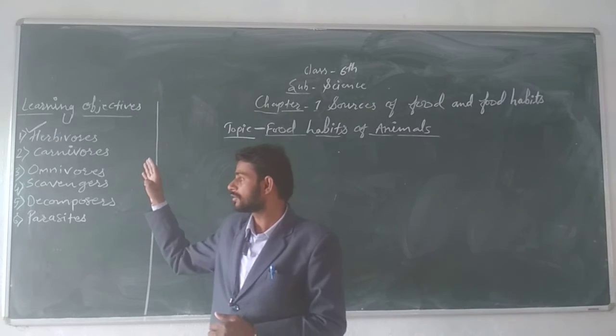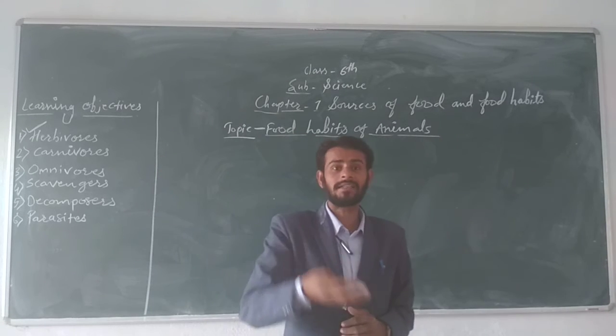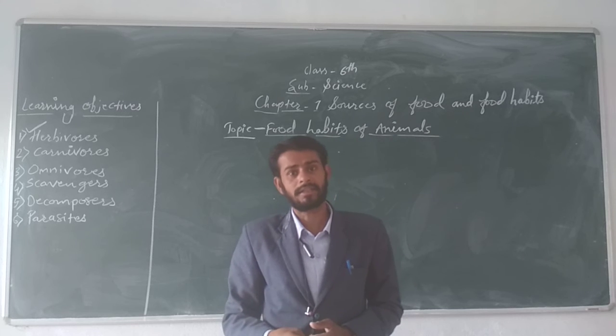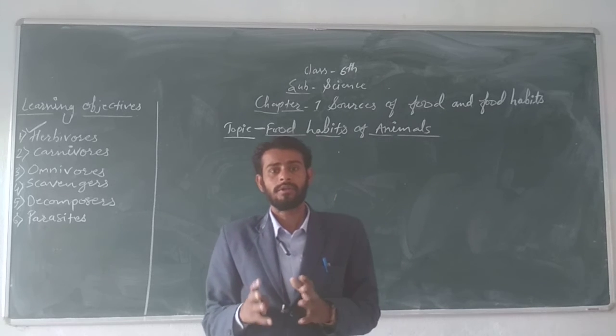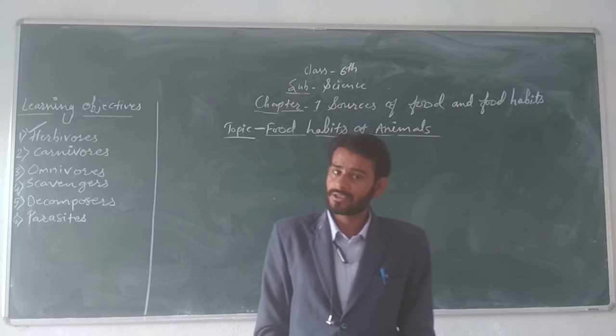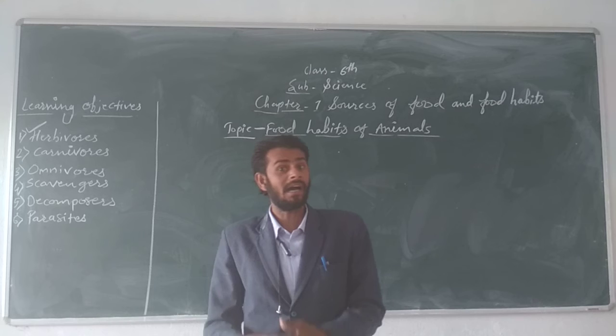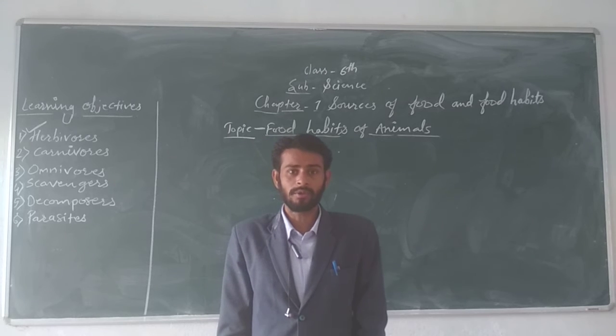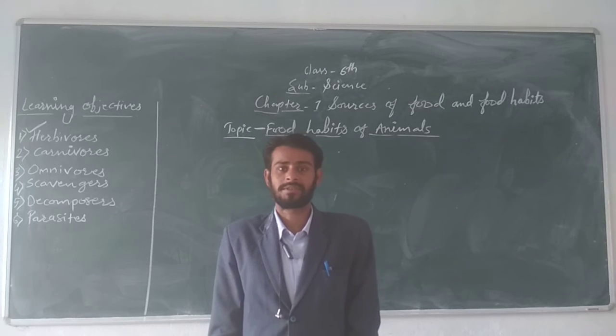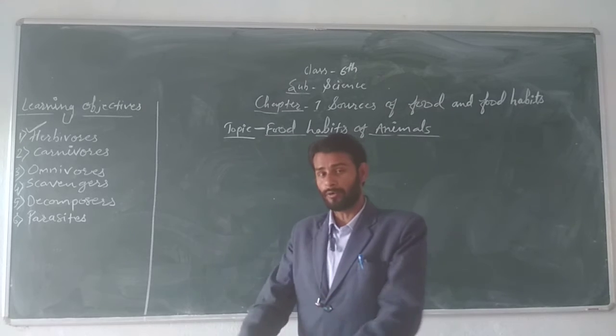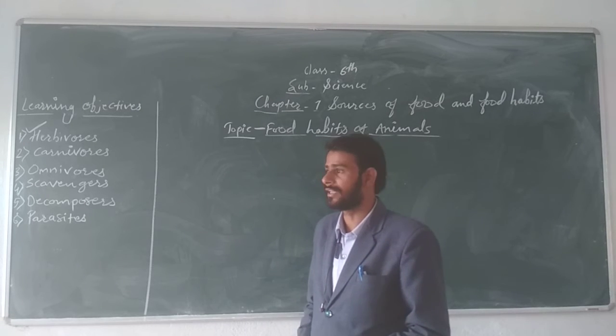The carnivores hunt other animals and then eat them. So in this way we can give the definition of carnivores: animals that eat other animals are called carnivore animals, or carnivorous animals.